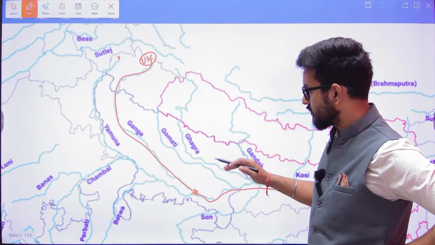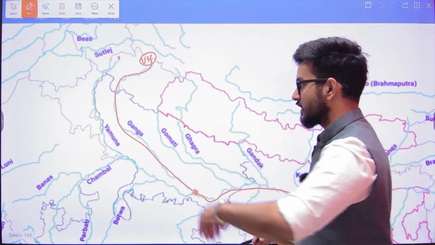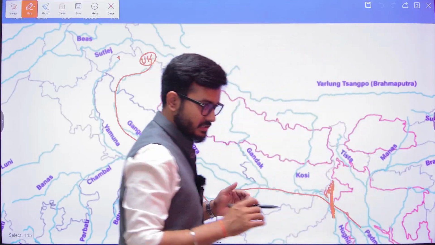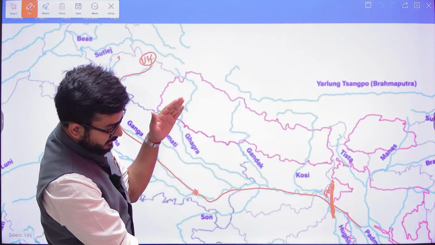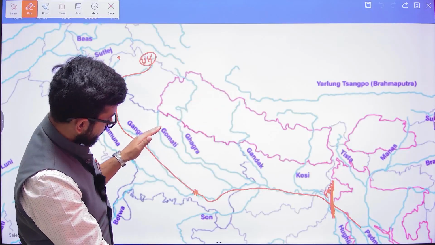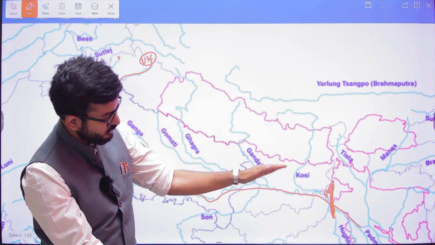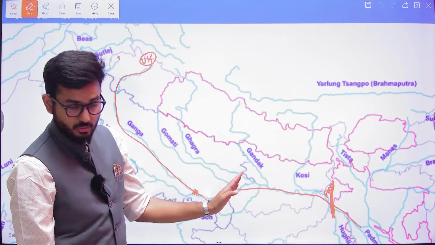Now, after this, as the Ganga goes ahead, you will have to remember which of the tributaries are the left bank tributaries of Ganga, because Ganga is flowing in this direction. So the down one will be the right side, and the up one will be the left side. Which are the left side? The Gomti, Ghagra, Gandak, Kosi, these are the left bank tributaries. Right bank tributaries are Son.